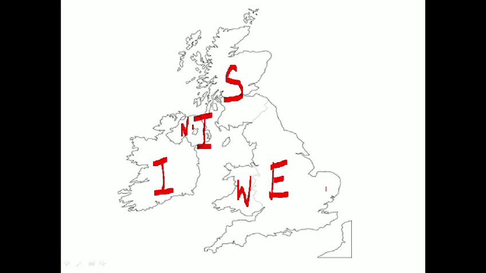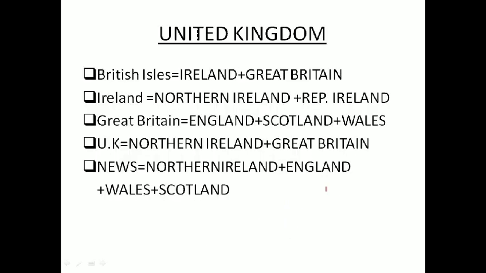Now we will give the complete clarification. When I use the word British Isles, that includes Ireland, meaning both Northern Ireland and the Republic of Ireland, plus Great Britain. So what is Great Britain? And what is Ireland?